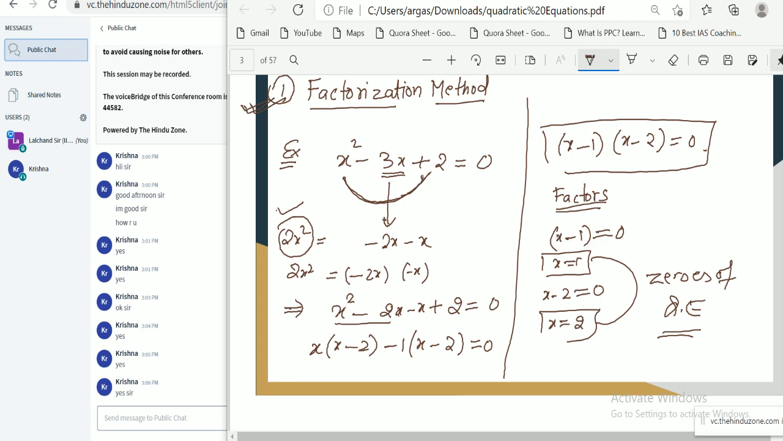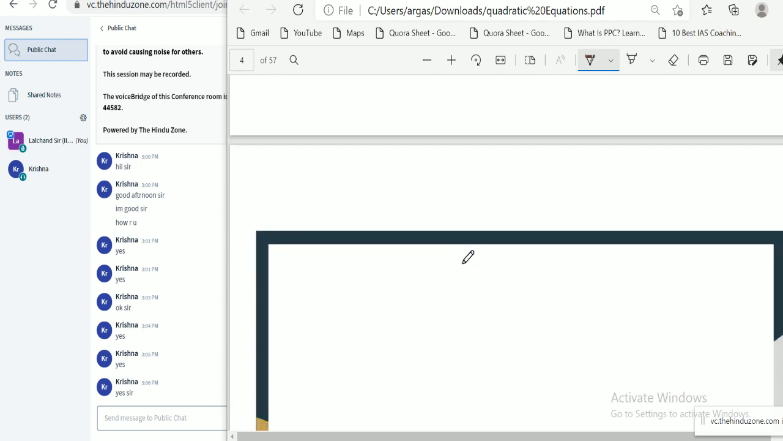Okay, so the next method is our quadratic formula. What is the quadratic formula? Do you know what the quadratic formula is? Can you tell me the formula?